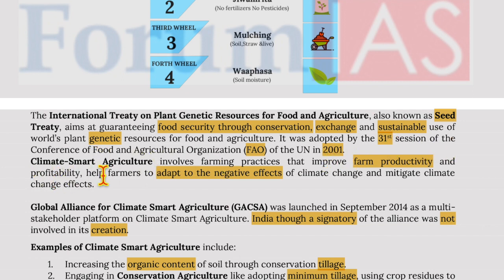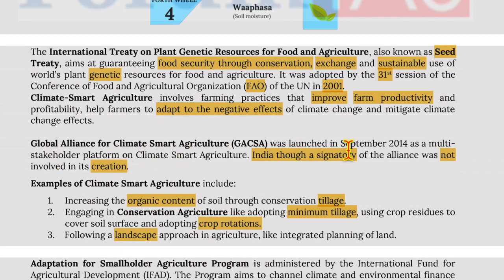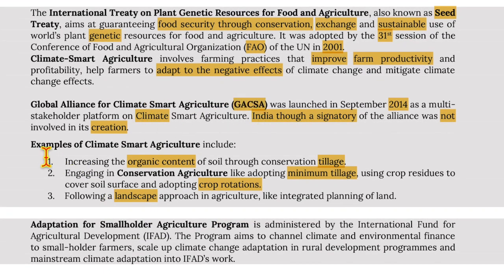Now, climate smart agriculture involves farming practices that improve farm productivity and profitability, help farmers to adapt to the negative effects of climate change and mitigate climate change effects. Now, Global Alliance for Climate Smart Agriculture was launched in September 2014 as a multi-stakeholder platform on climate smart agriculture. India, though a signatory of the alliance, was not involved in its creation, so India is not a founder. Examples of climate smart agriculture include increasing the organic content of soil through conservation tillage, using crop residues to cover soil surface, and adopting crop rotation, following a landscape approach in agriculture like integrated planning of land.